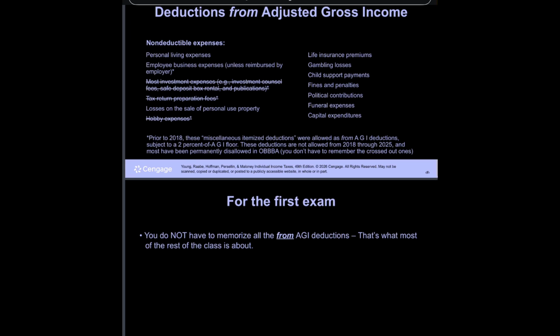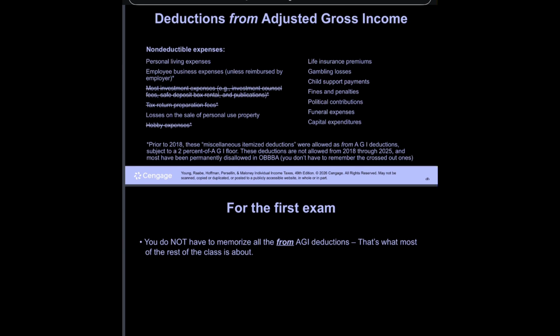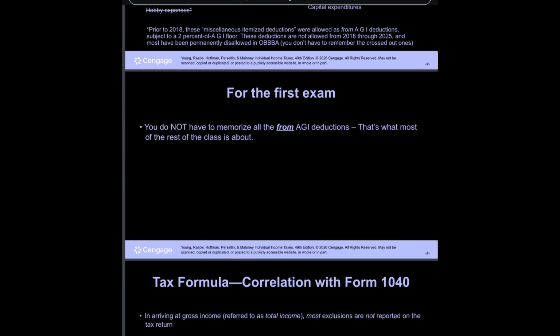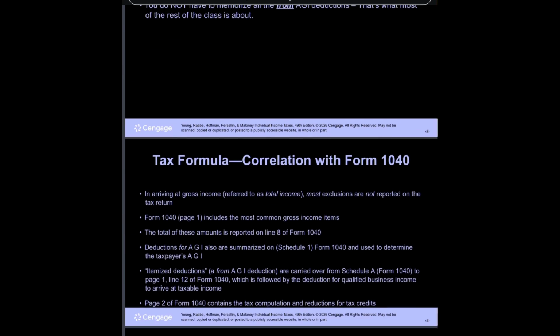You don't have to remember the crossed out ones. For the first exam, you do not have to memorize all the from AGI deductions. That's what most of the rest of the class is about.